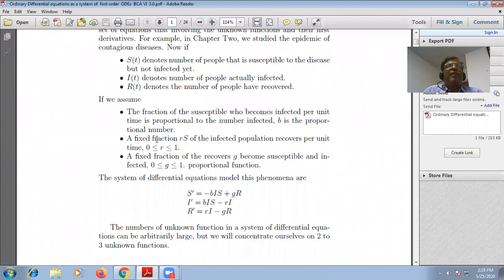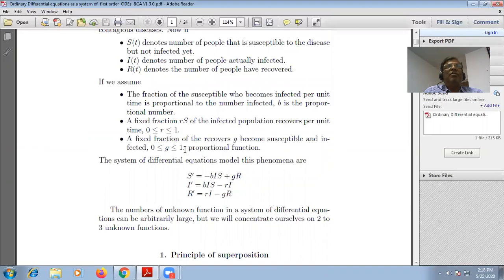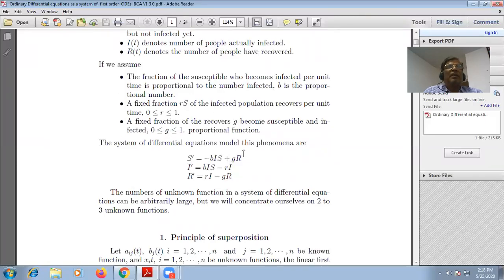Further, a fixed fraction r of the infected population recovers per unit time, where r lies between 0 and 1 because the probability of a function lies between 0 and 1. A fixed fraction g of the recovered becomes susceptible again, and that value also lies between 0 and 1.